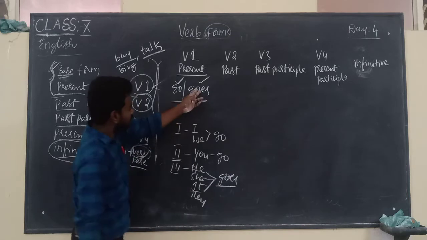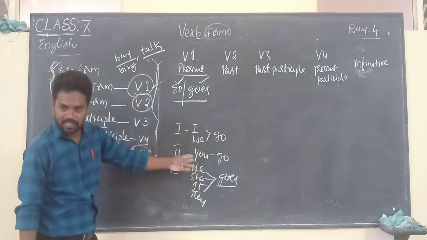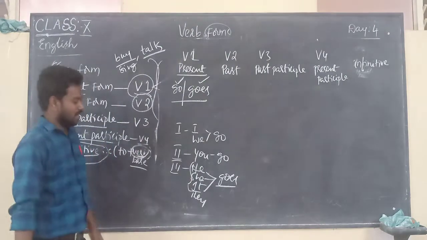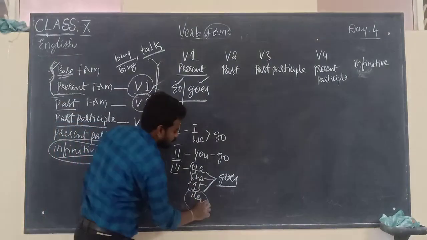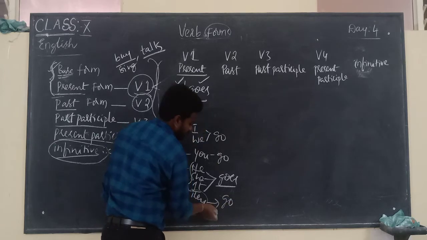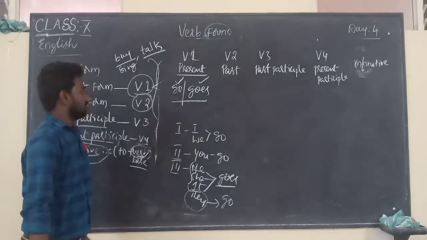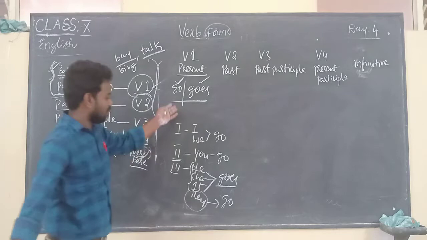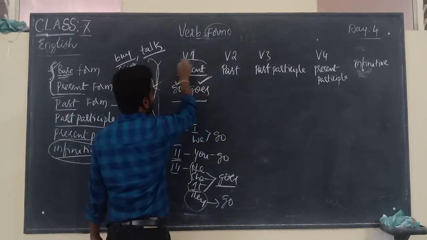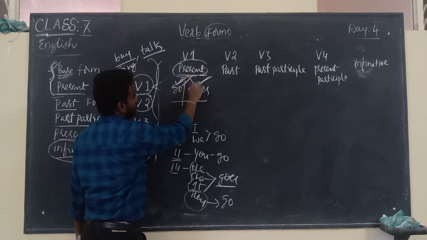So when the subject is third person singular, we use goes. When do we use go with they? Right, with they we use go. So already you have got the idea. The present form of go has these two forms.